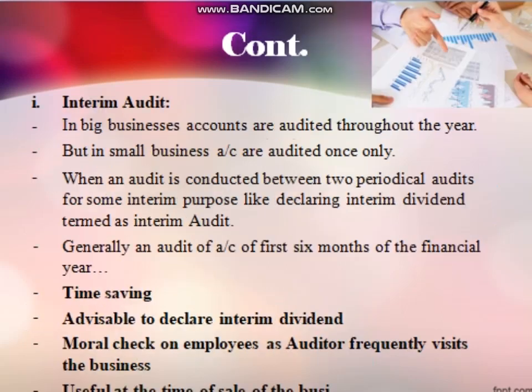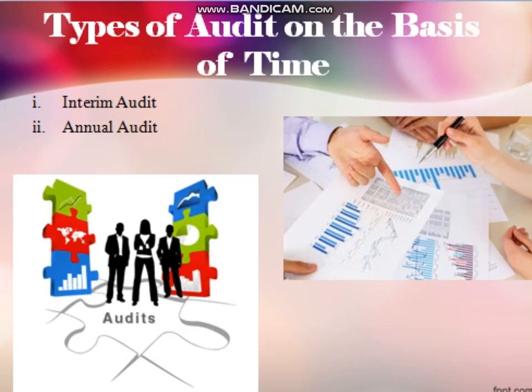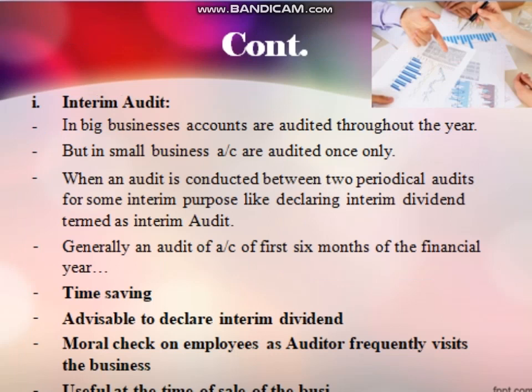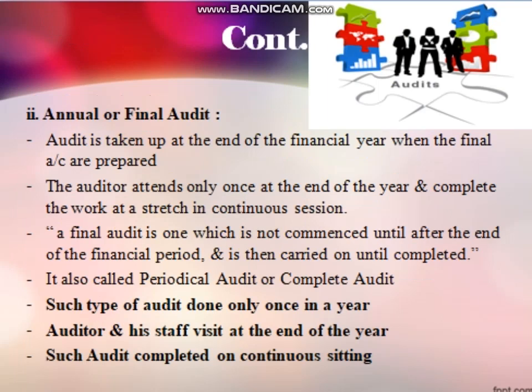So these are the different classifications of auditing on the basis of time. On the basis of time, audit is classified into two, that is interim audit and annual audit. If any auditing is done in between two financial years, then we call it interim audit. And if any auditing is done at the end of the financial year, we call it annual audit or final audit or periodical audit or complete audit.